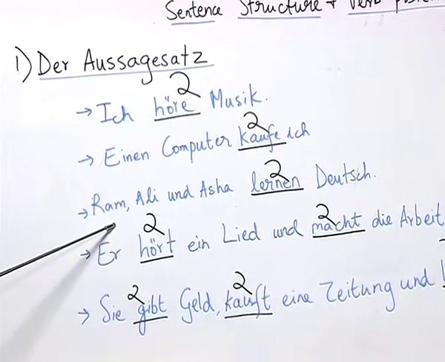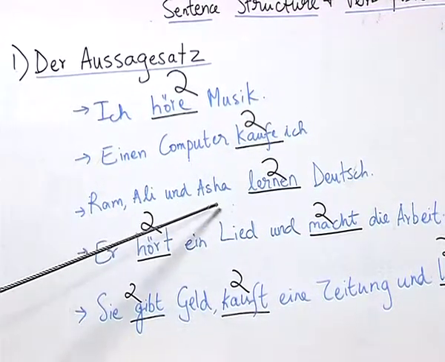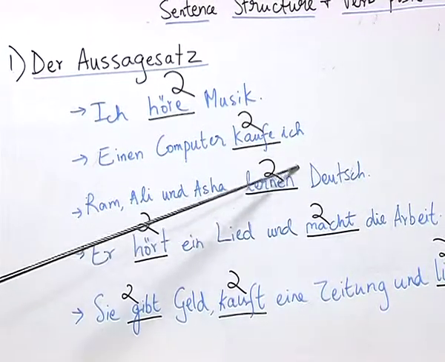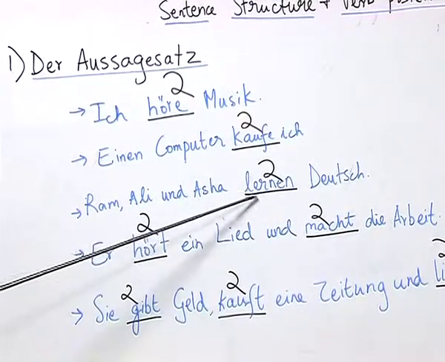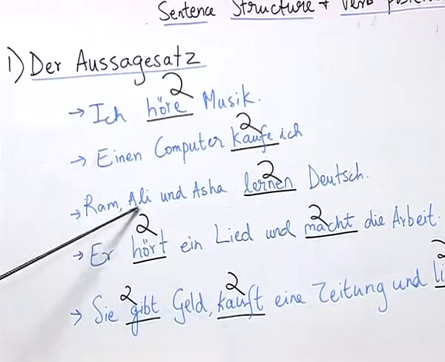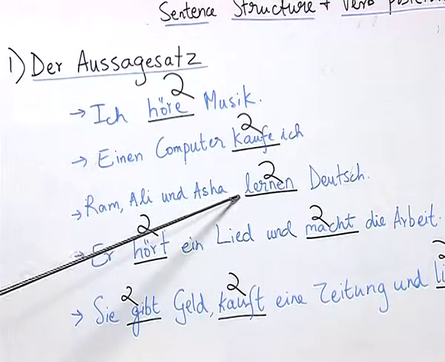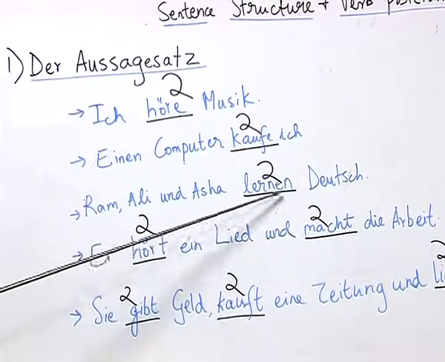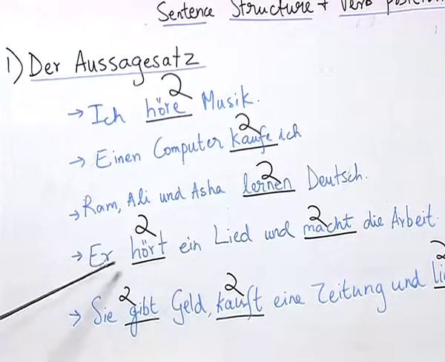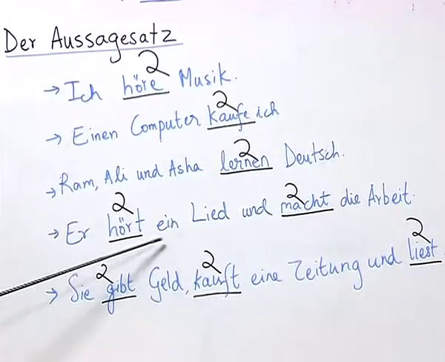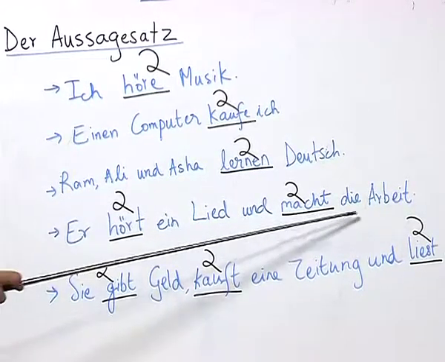If you look at this sentence, Ram, Ali und Asha, you see the verb here also plays a very important role. Here the verb lernen is conjugated because here we have three nouns. So, nouns when they are in plural, they conjugate the verb according to the respective ending. Here we have singular pronouns, hört ein Lied und macht die Arbeit.